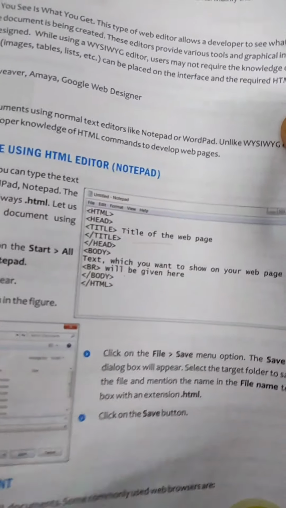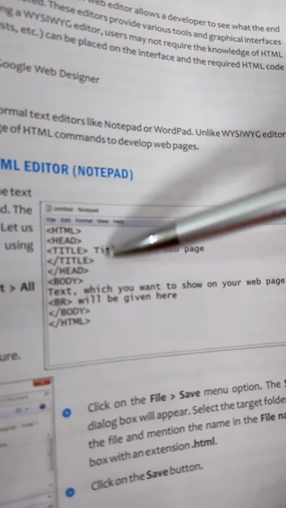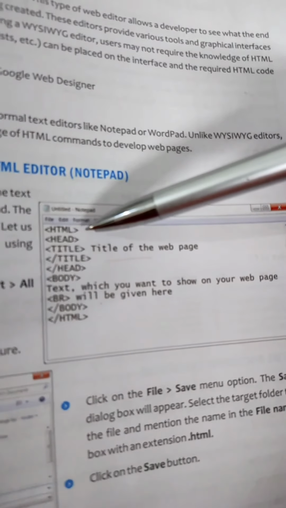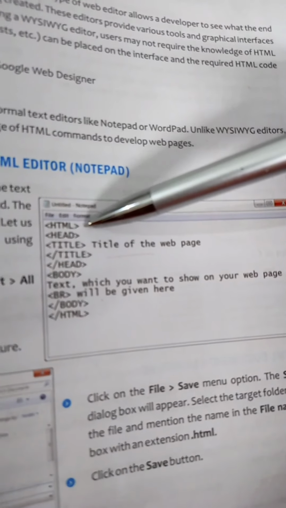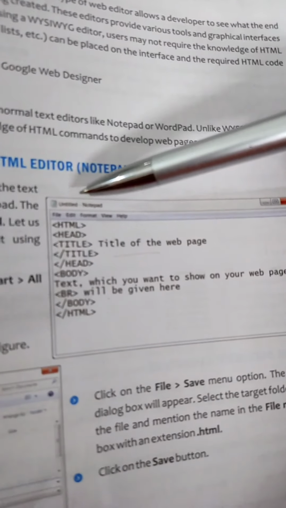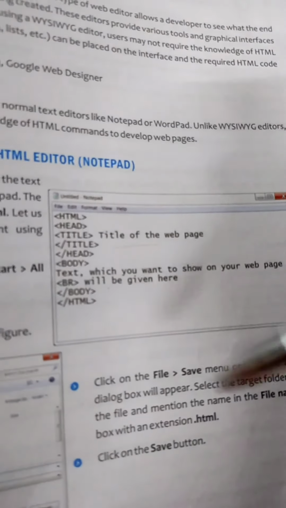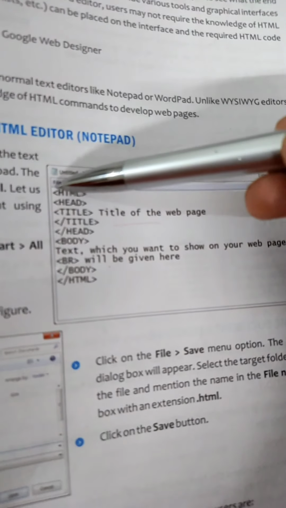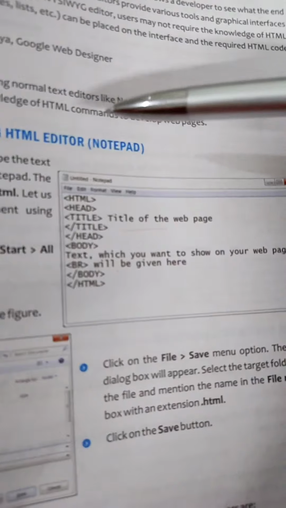Firstly, you have to understand the basic structure of HTML document. This is the basic structure. Firstly, HTML tag is included. HTML tag is the root element of the HTML page. It denotes the starting of HTML document. Then comes the head tag. And whenever you write any tag, angular bracket is compulsory. This is the starting angular bracket and this is the end angular bracket.